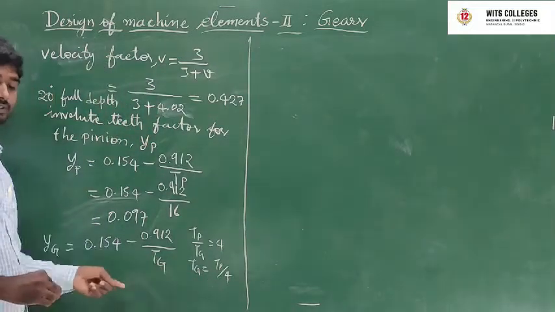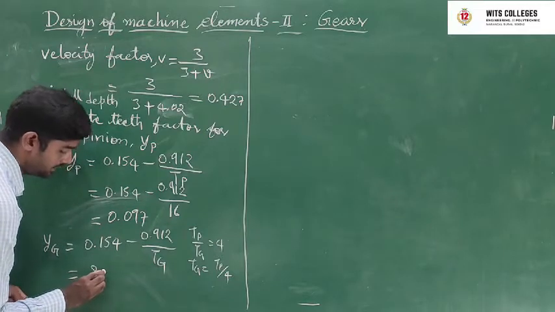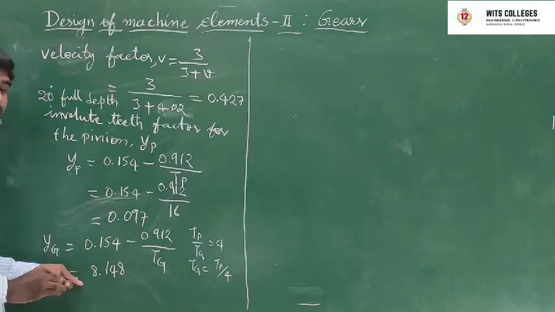Using this, the value of YG is 0.148. This is YG.